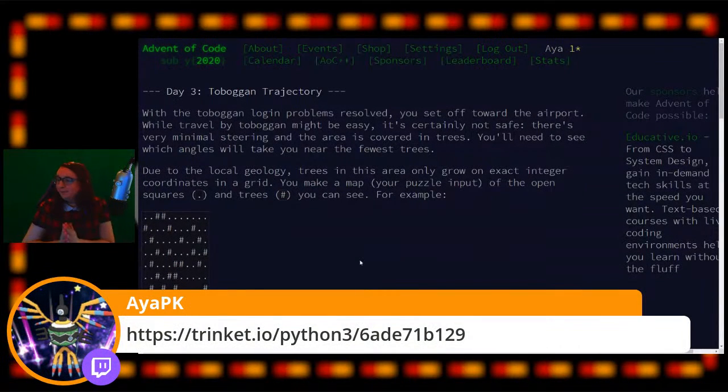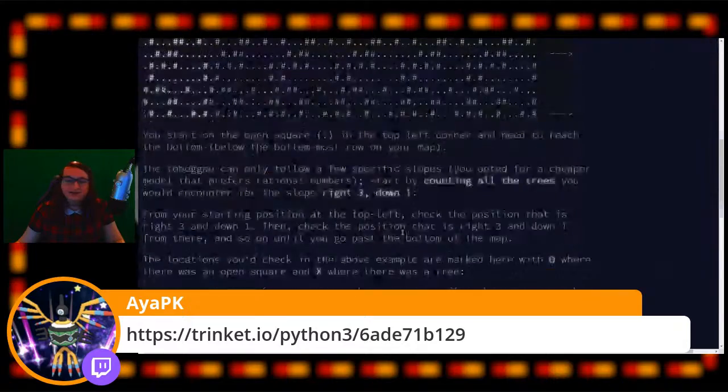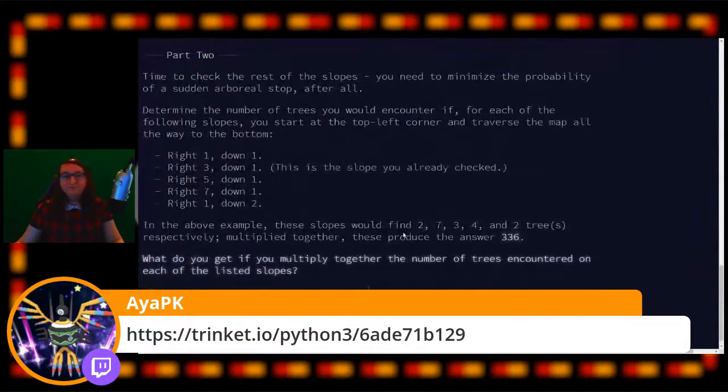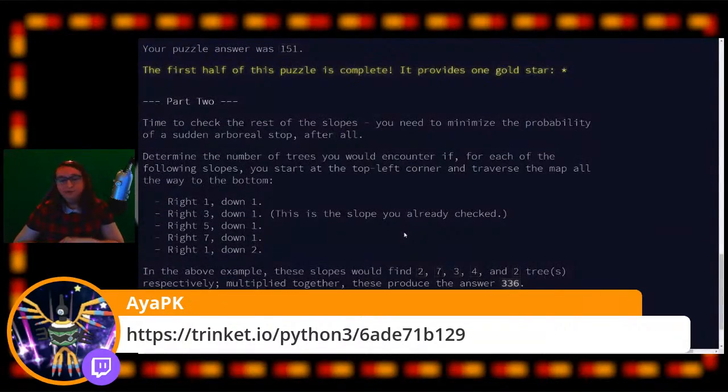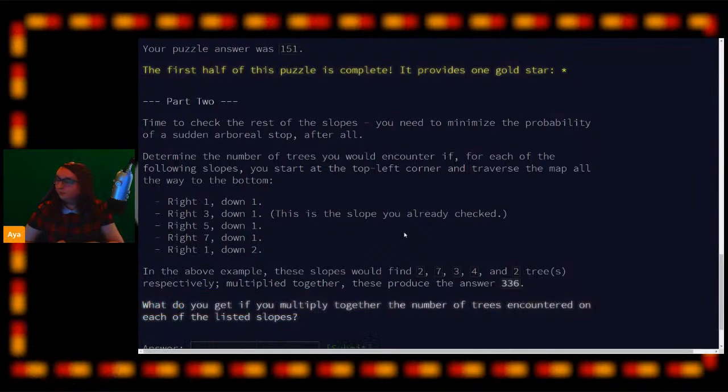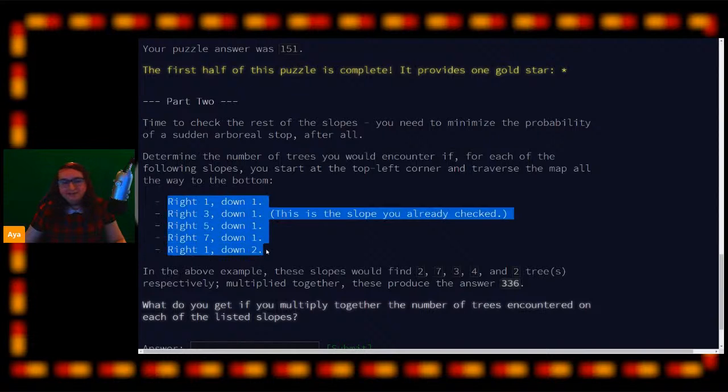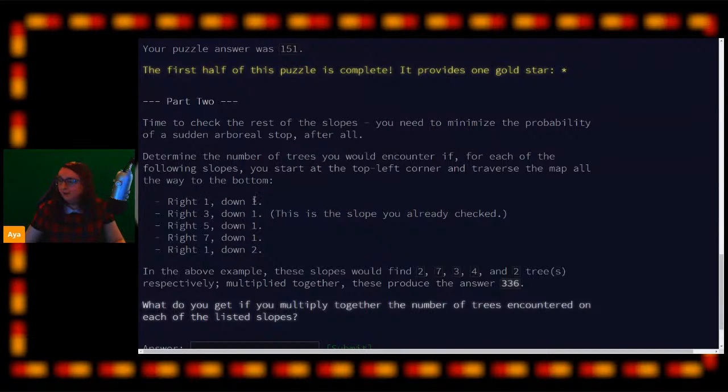Now we're going to look at part 2 because it doesn't just end like that. It also has a second part to the puzzle. Now the second part to the puzzle is we need to go down our slope 5 times. And those 5 times are indicated here with the angles we need to take down the slope. Right 1 and down 1, right 3 and down 1, right 5 and down 1, right 7 and down 1, right 1 and down 2.